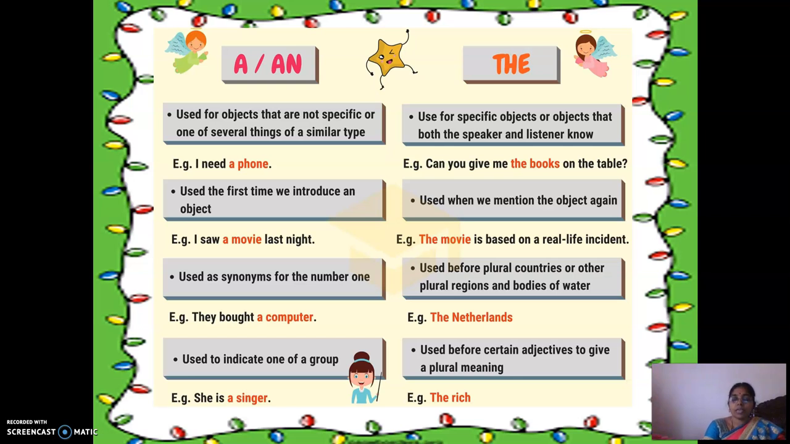So a and an alone I am reading now. Okay, just try to understand this. A or an is used for subjects that are not specific, one of several things of a similar type. So many things will be there, and out of that we are pointing out one. That is what, one of several things of a similar type.